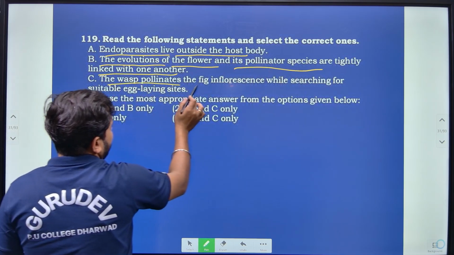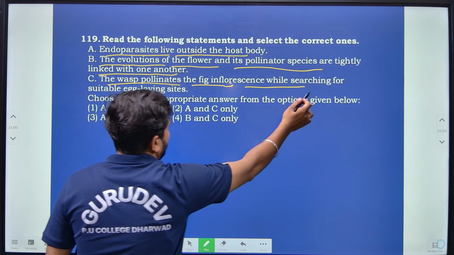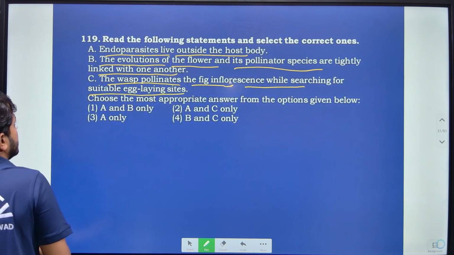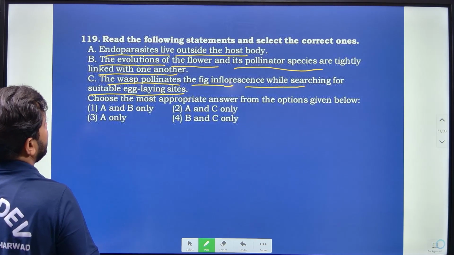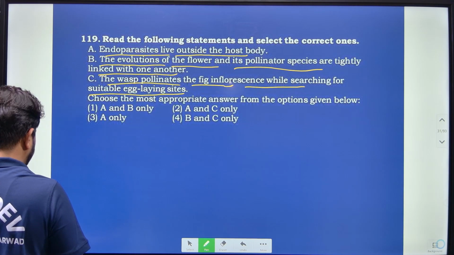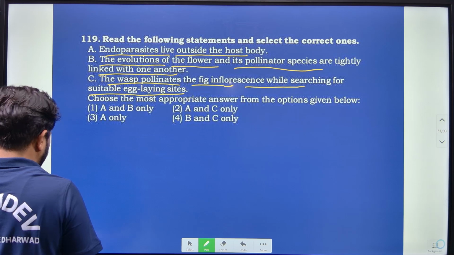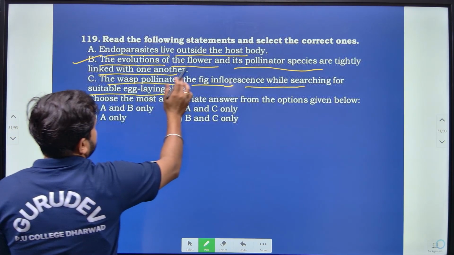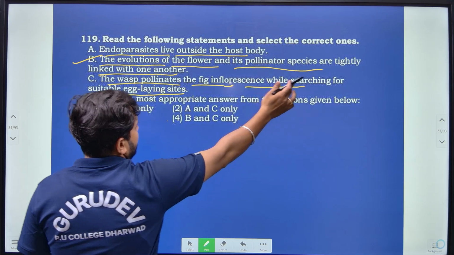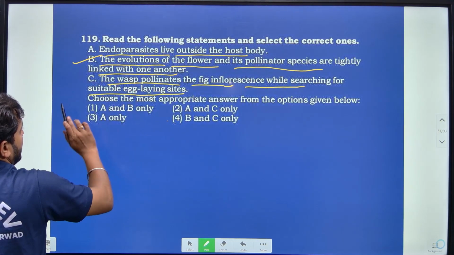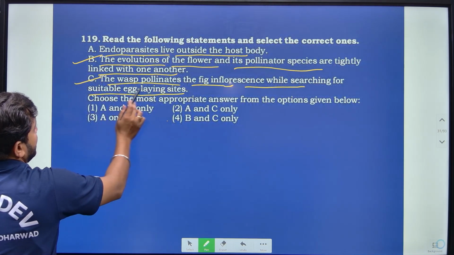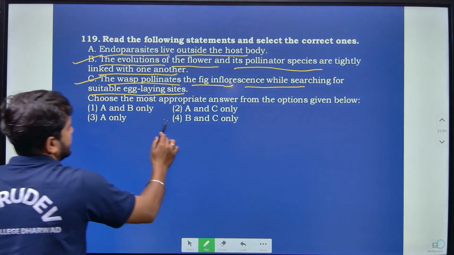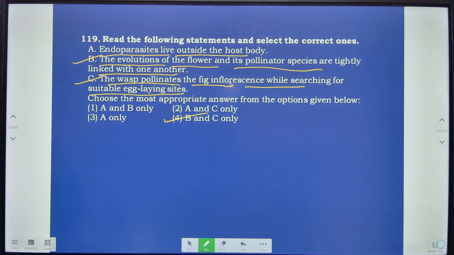The wasp pollinates the fig inflorescence while searching for suitable egg laying sites. So, choosing the correct statement, option 4 is correct. The evolution of the flower and its pollinator species are tightly linked with one another. The wasp pollinates the fig inflorescence searching for suitable egg laying sites, so option 4 is correct, right?